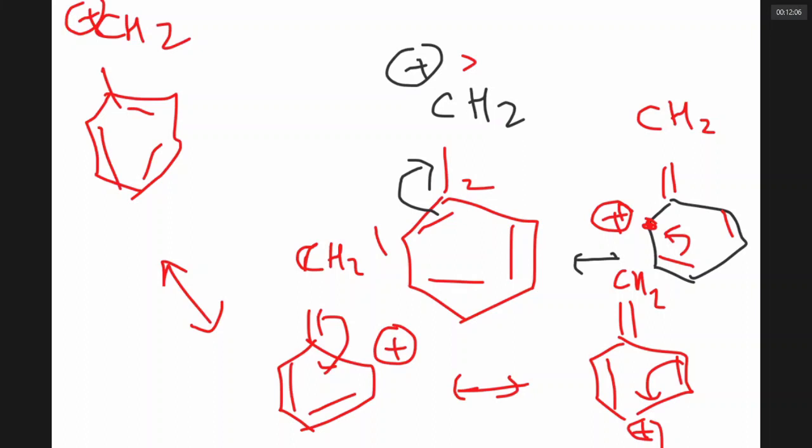All this flow of pi electrons is indicated by 1, 2, 3, 4, 5. 1 and 5 are not essentially the same because the sequence of double bonds in the ring is